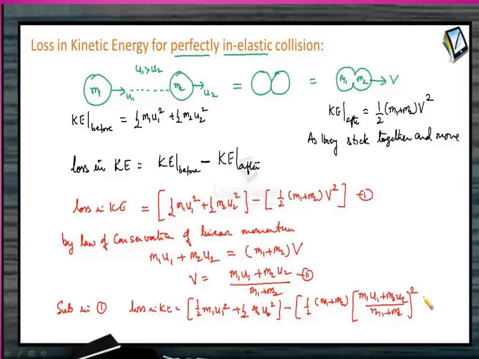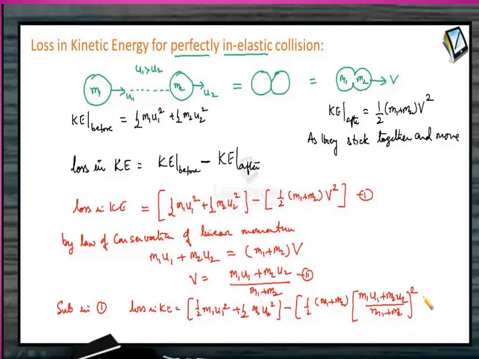Now there are four cases in elastic collision: case 1, case 2, case 3, case 4. When the bodies have the same mass, m1 equals m2. In case 2, the bodies have the same mass and the second body is at rest, u2 equals 0. In the third case, the first body is very much lighter than the second body. In case 4, the second body is very much lighter than the first body. They understood, so these are the cases.